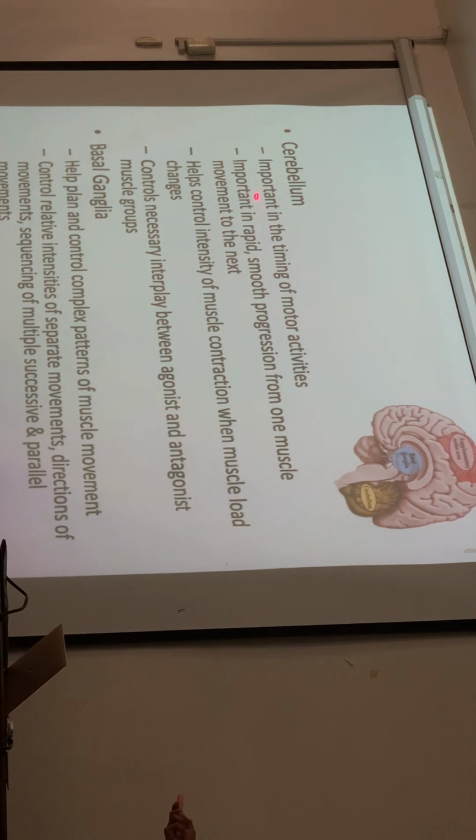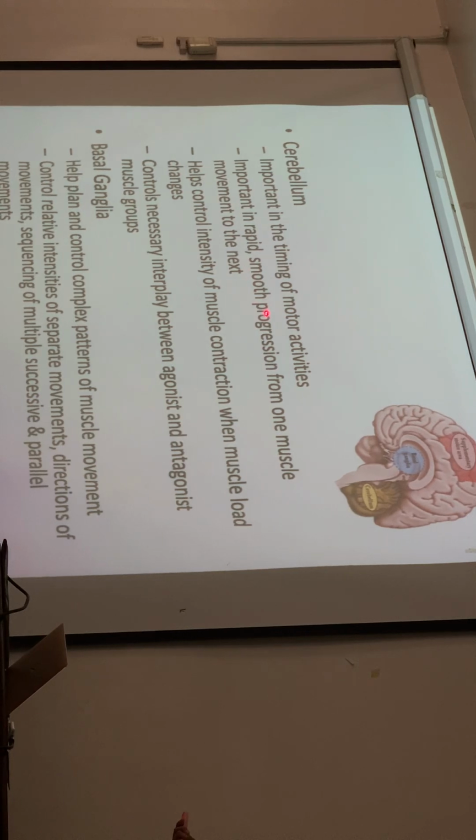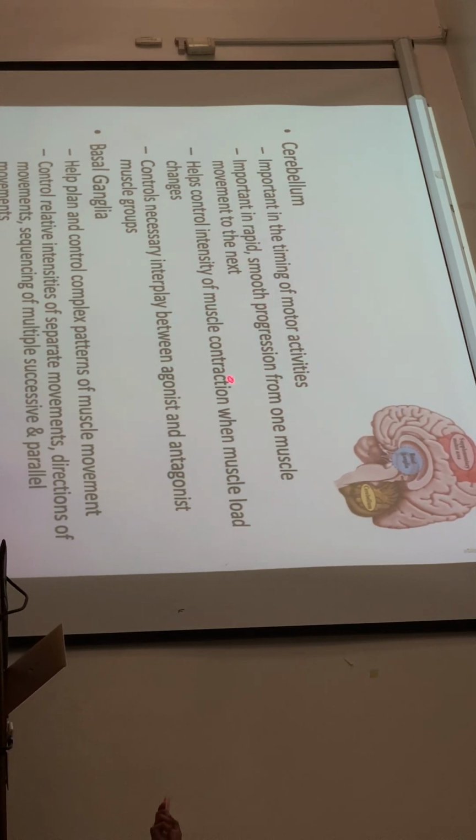The cerebellum is important in timing of motor activities, so rhythm. It is important in rapid, smooth progression from one muscle movement to the next, and helps control intensity of muscle contraction or muscle load changes, and controls the necessary interplay between agonist and antagonist muscle groups.